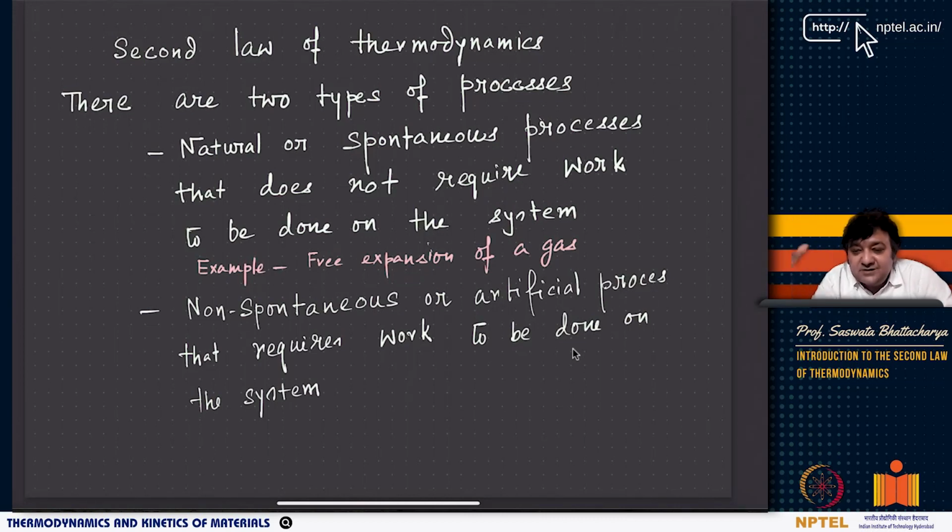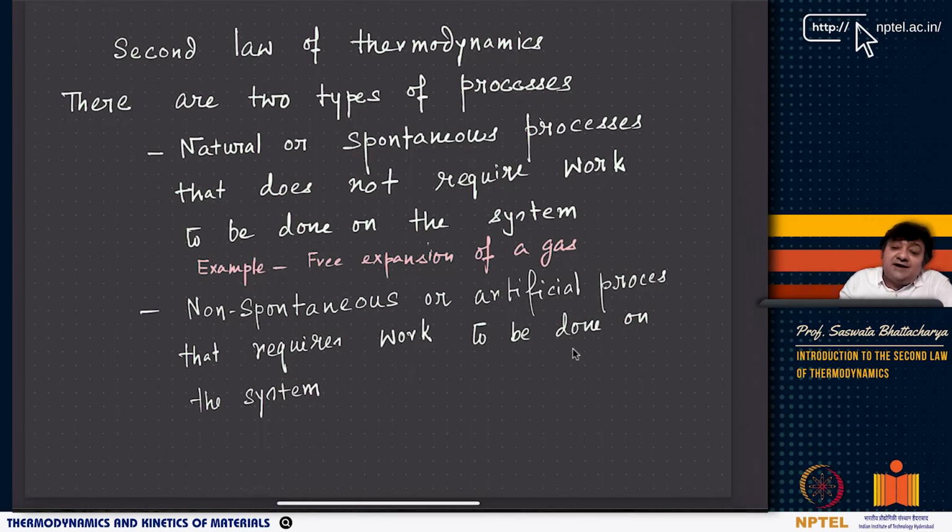Another example of a natural process: I have a hot body and a cold body, and I put them together. You will see that there will be heat flow until there is thermal equilibrium, meaning there will be some intermediate temperature at which both bodies settle. This heat flow from hot body to cold body is again a natural or spontaneous process, as you will see later.